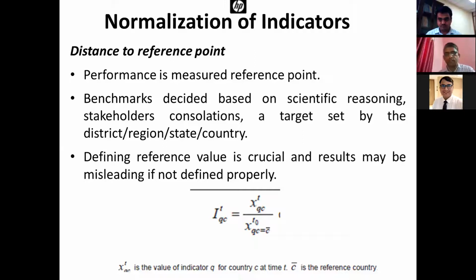Sometimes we have an external benchmark also. But here we take only one benchmark and compare against that single benchmark. Defining the reference value is crucial, and if it is not defined carefully, this may mislead the results.